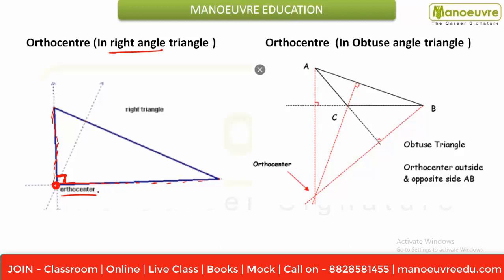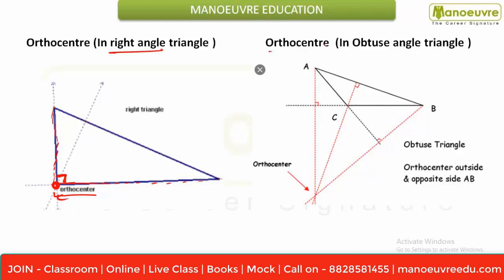So you can say that orthocenter in a right angle triangle will lie on the right angular vertex. Here it is making the right angle, so it is the right angular vertex. Okay, hope you are clear.